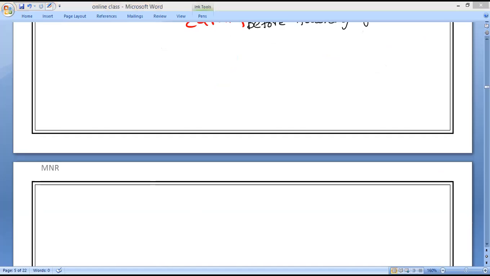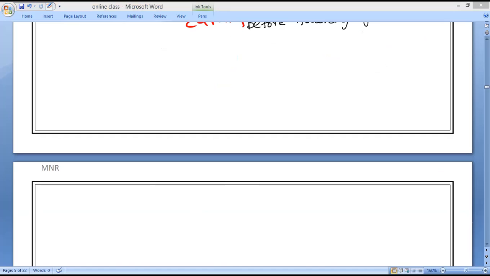Now, if you understand, then we will solve. I think I have given you one homework sum. So what is the homework sum? Can anybody read it? Hari, what is the homework sum?